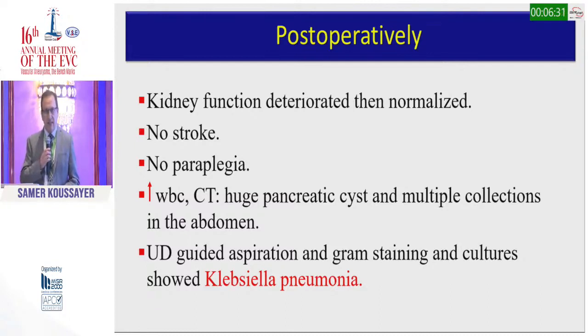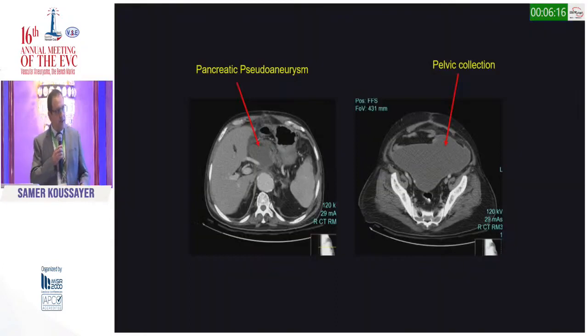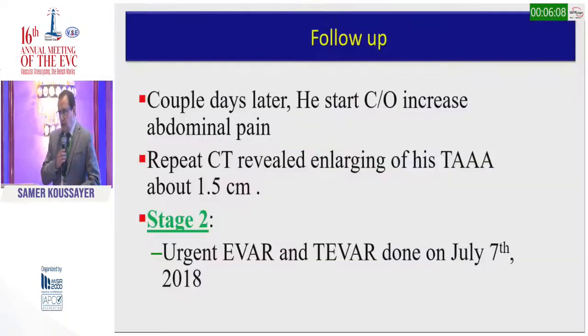A couple of days after that, he had an elevated WBC, so we did a CAT scan and found a large pancreatic pseudocyst and multiple abdominal collections. We did an ultrasound-guided drainage, and the culture came back as Klebsiella pneumoniae. In this CT scan, you can see a large pseudoaneurysm and the pelvic collection. We drained this percutaneously, and he did fine, but a couple of days later he started having abdominal pain. We repeated a CAT scan, and at that time we noticed his aneurysm had enlarged by about 1.5 centimeters.